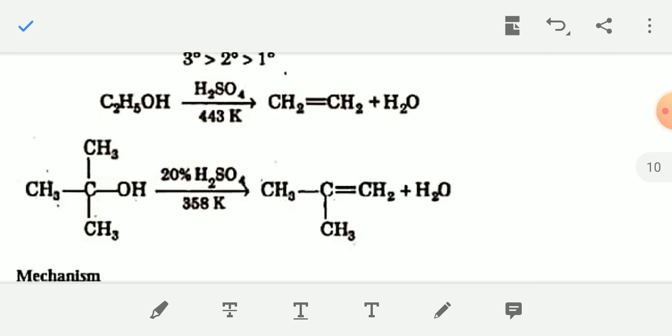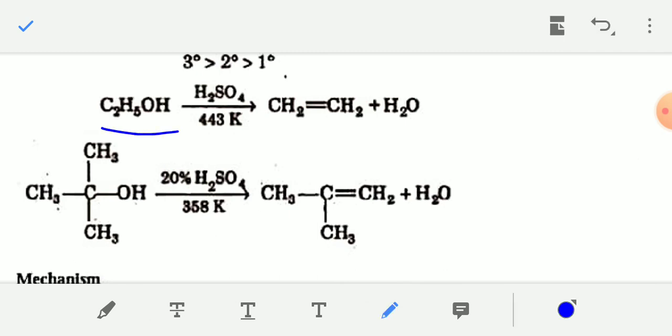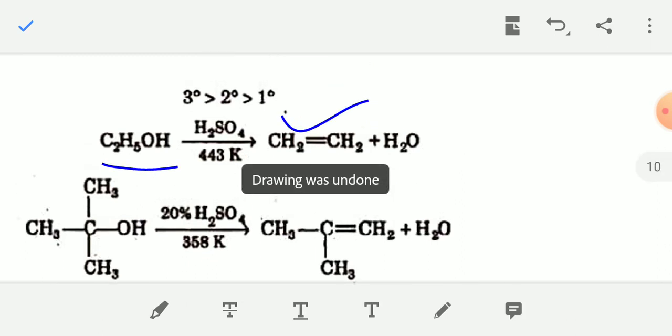So when alcohol like ethanol or propanol reacts with concentrated sulfuric acid at 443 Kelvin, the alcohol will be converted into alkene. You have to remove one water molecule from the alcohol, and the order of reactivity for different alcohols is 3 degree alcohol greater than 2 degree alcohol greater than 1 degree alcohol.